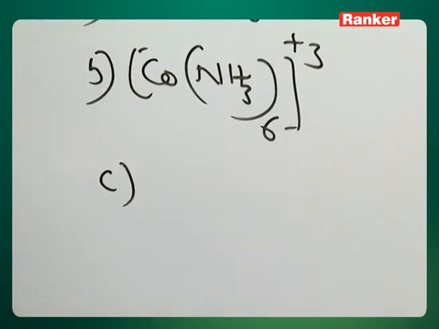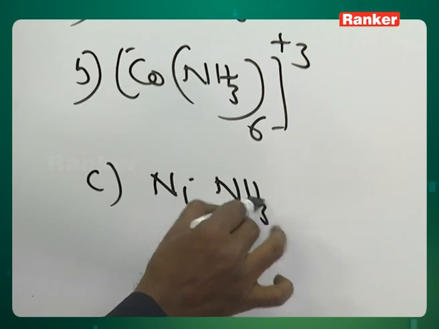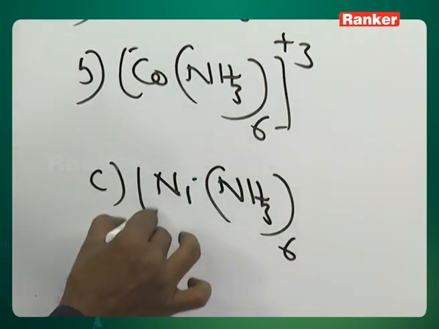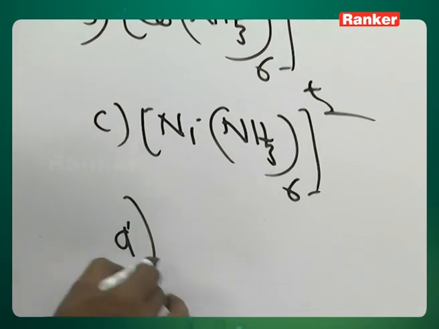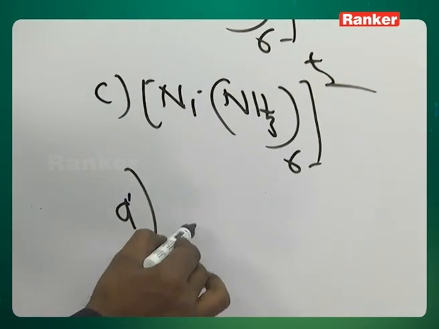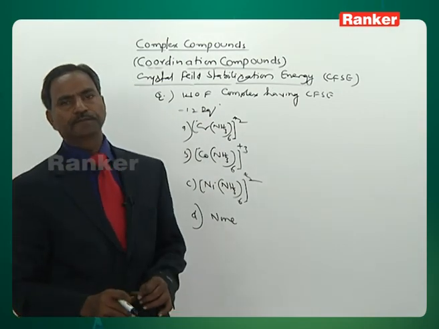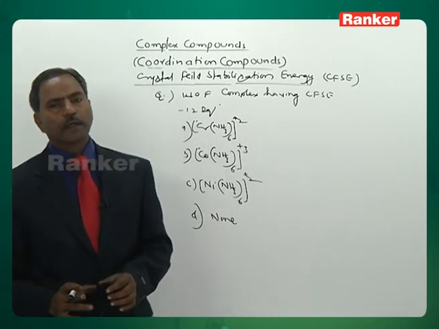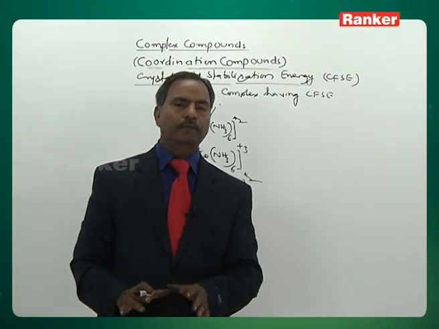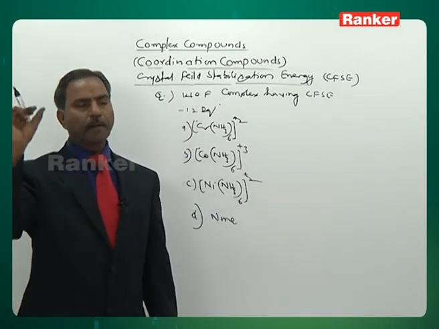Next one, [Ni(NH3)6]2+ complex. Then you take none. Okay. Now the question appeared like this. Then based on the electronic configuration, based on the distribution of electrons only, you can decide what is the actual CFSE value of a particular complex.